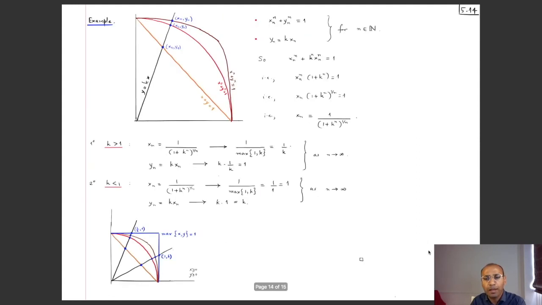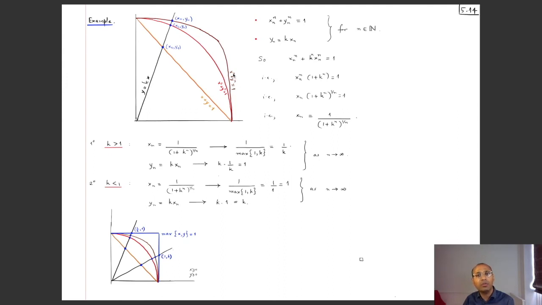Alright, so as a final application of this one, I want to give a geometric situation here. In the first quadrant, so this is the xy plane, R2, here is the x-axis, here is the y-axis, and I'm just looking at the first quadrant. So x and y are both non-negative. And I look at the curve x to the power n plus y to the power n equal to 1. When n is equal to 1, then it's just x plus y equal to 1, and that's this straight line segment lying in the first quadrant.